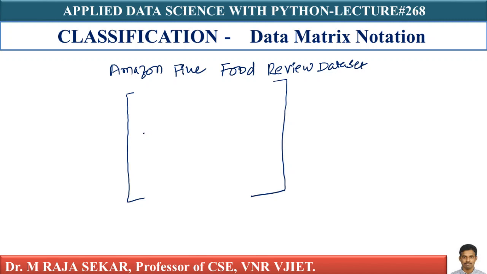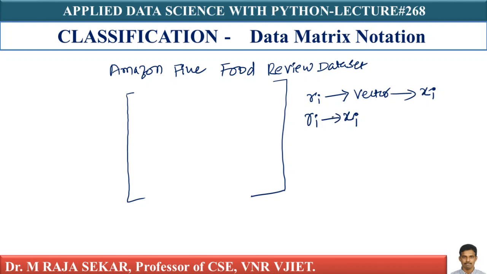Yes, so you are converting a review into a vector. Let me say Ri is a review. I am converting that review into a vector. Let's call this vector xi. For each review Ri, we have vector representation xi.